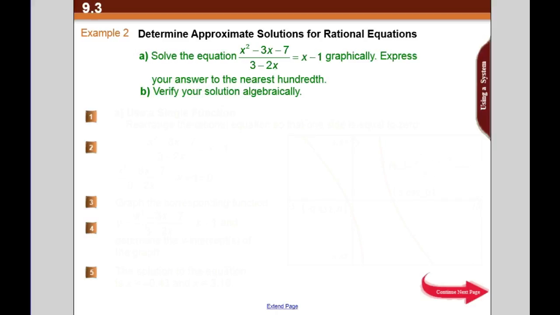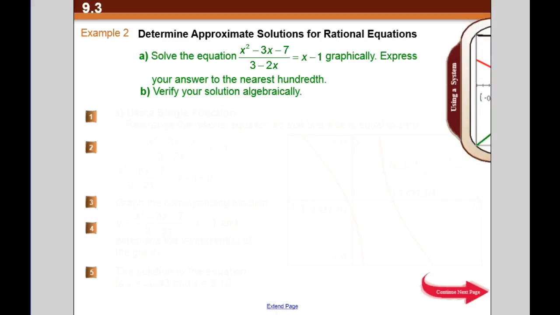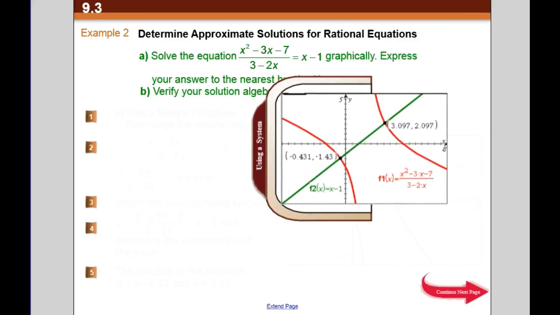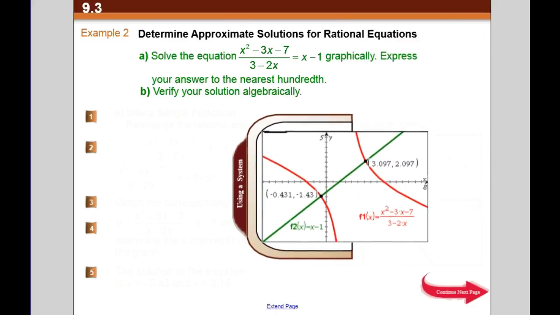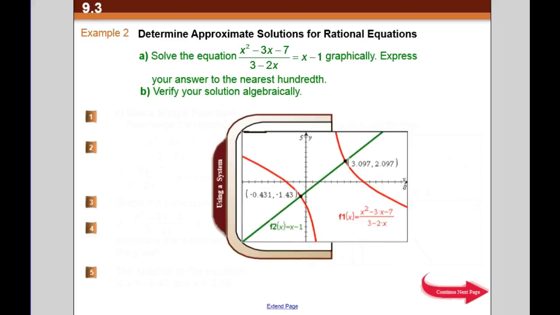And we would find where the x-intercepts are, and they would be, in the book it says, negative 0.43 and 3.1. And if we were going to verify it algebraically, okay, so this is what the graph looks like. If we were graphing it on the graphing calculator, the x squared minus 3x minus 7 over 3 minus 2x